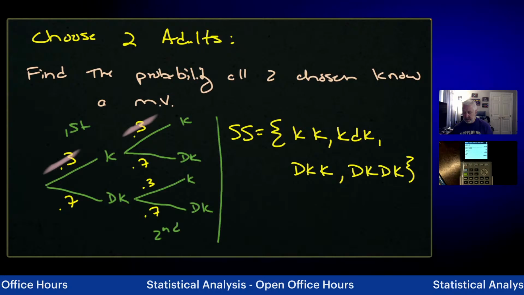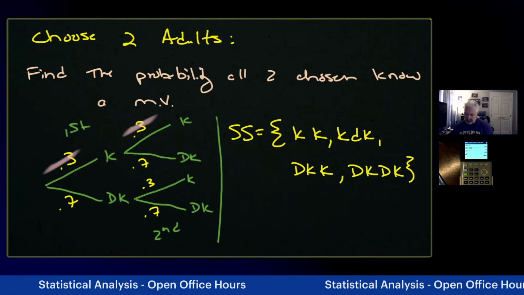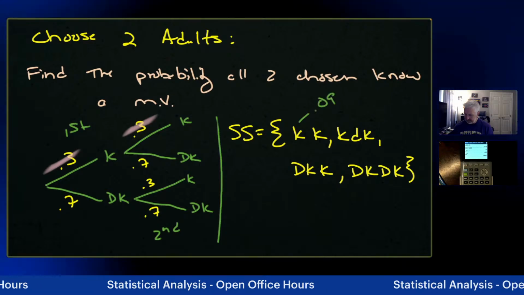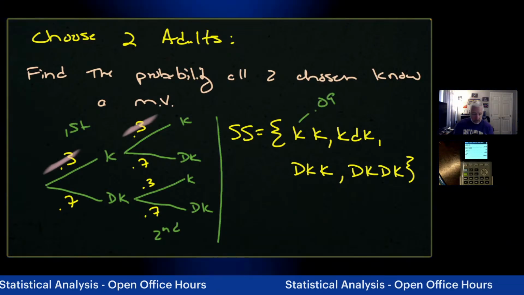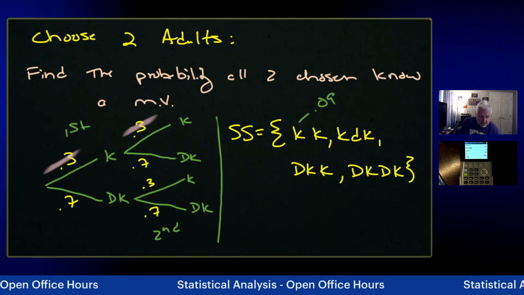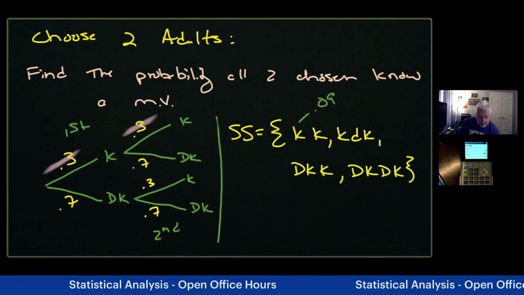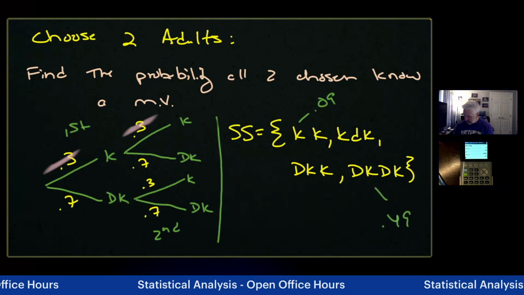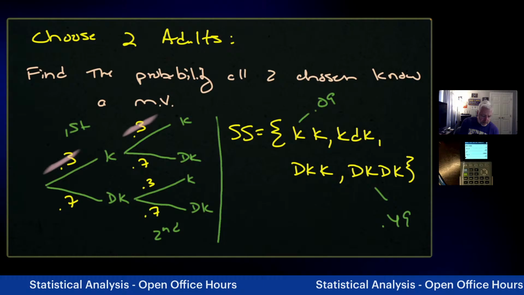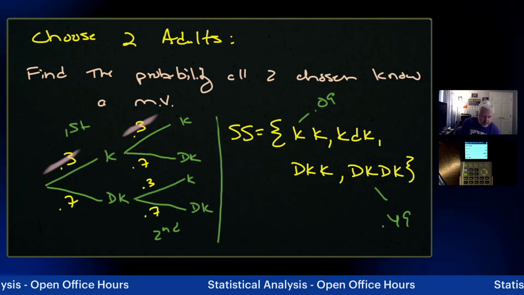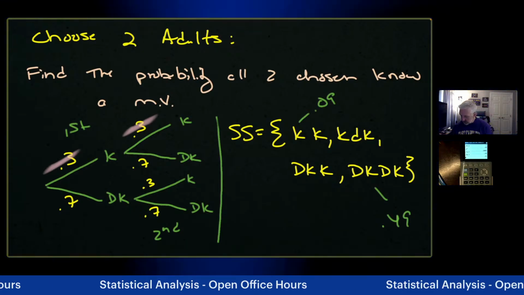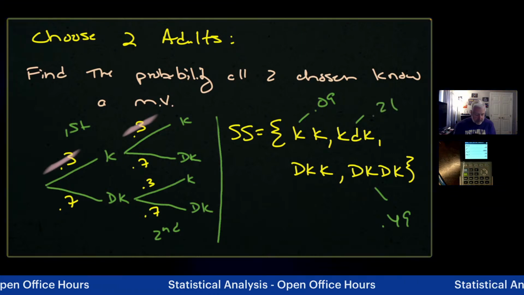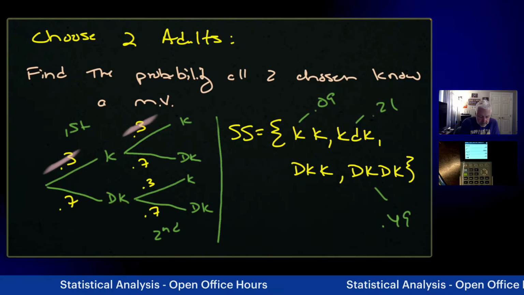There's my sample space. So the probability of no, no, we figured that out, and that was 0.09. The probability of don't know, don't know is going to be 0.7 times 0.7, 0.49. The probability of no, don't know is going to be 0.3 times 0.7, 0.21. And the probability of don't know, no is going to be 0.7 times 0.3, which is the same thing.